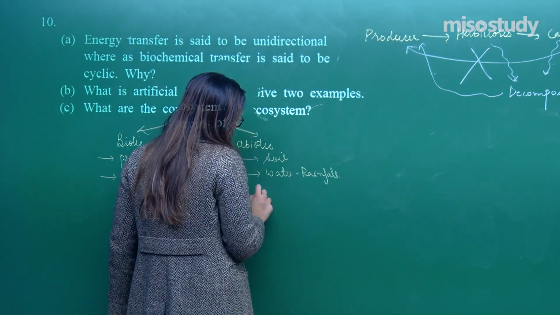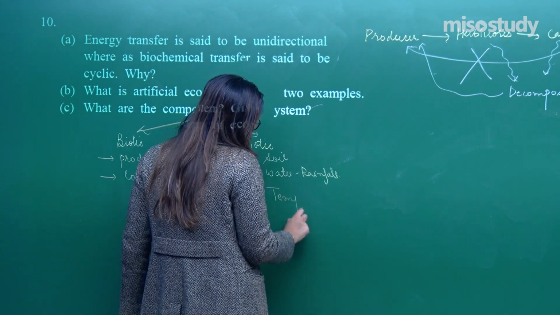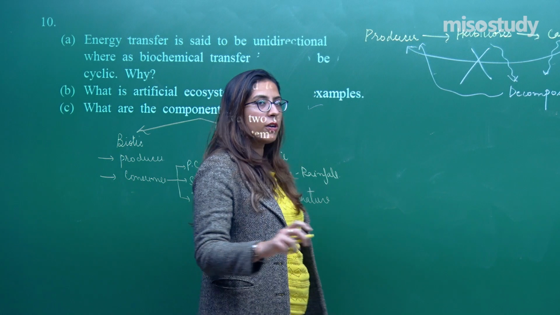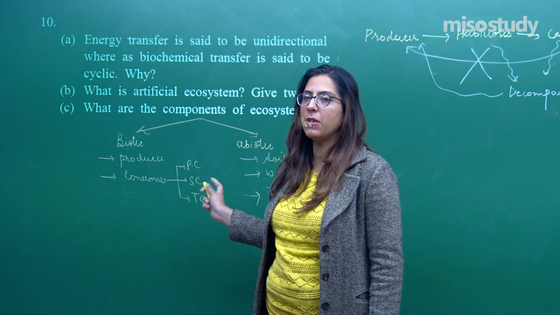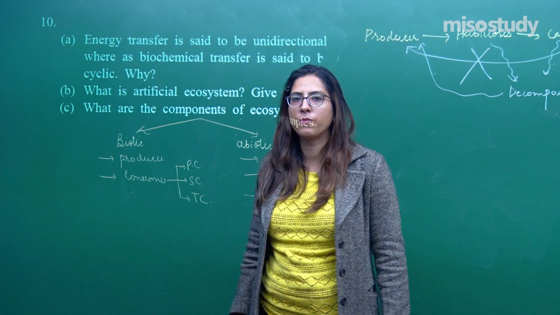Other than that, you can write temperature. Temperature also affects the distribution of organisms, because we are talking about the relationship between organisms and the environment, which gives us an idea of an ecosystem.